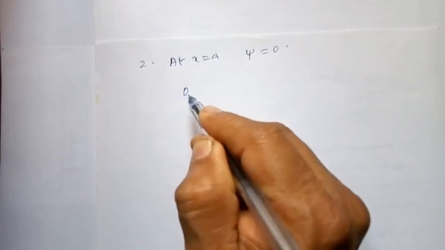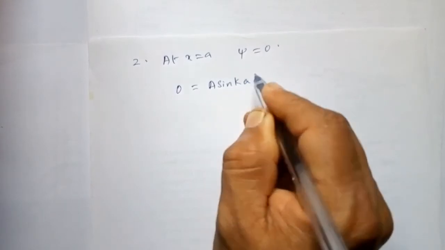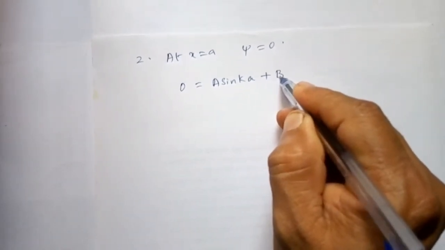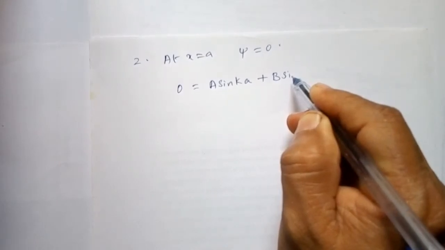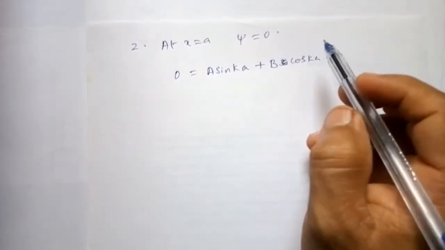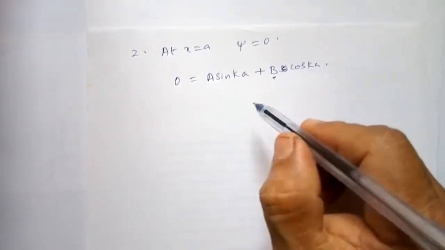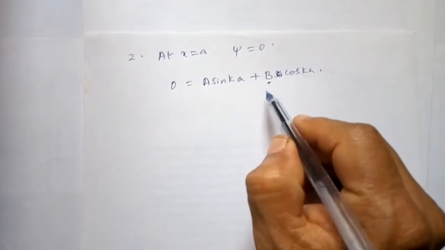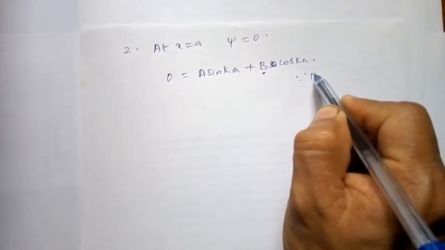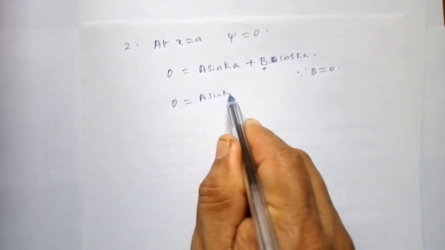So equation 4 becomes 0 is equal to A sin ka + B cos ka. But from the previous expression we evaluated B equal to 0. Since B is equal to 0, the equation reduces to 0 is equal to A sin ka.